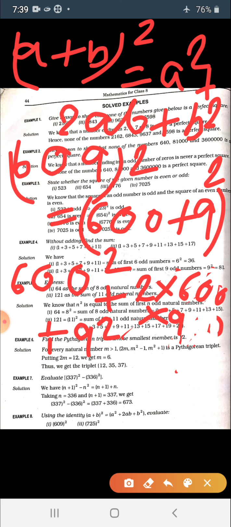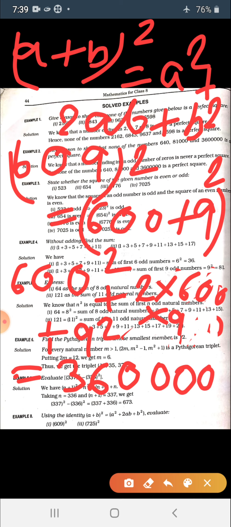So if the question contains multiplication and addition, we need to do multiplication first according to the BODMAS rules. The square of 600 is 36 and 4 zeros. And the square of 9 is 81, you know. But before that, we solve 2ab, that is 2 multiplied by 600 multiplied by 9, which gives 108 and double 0.